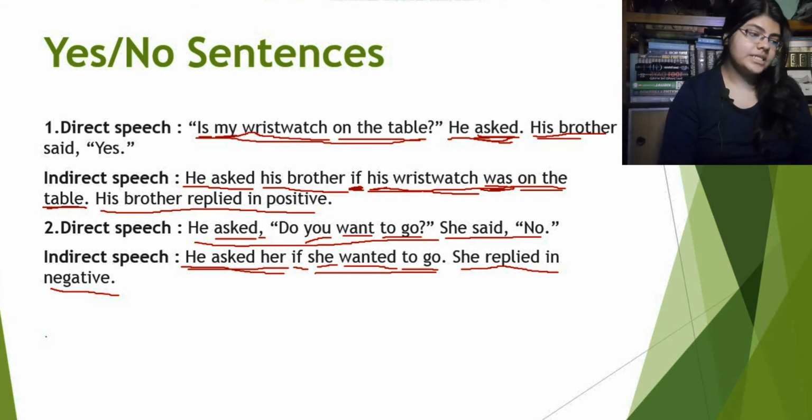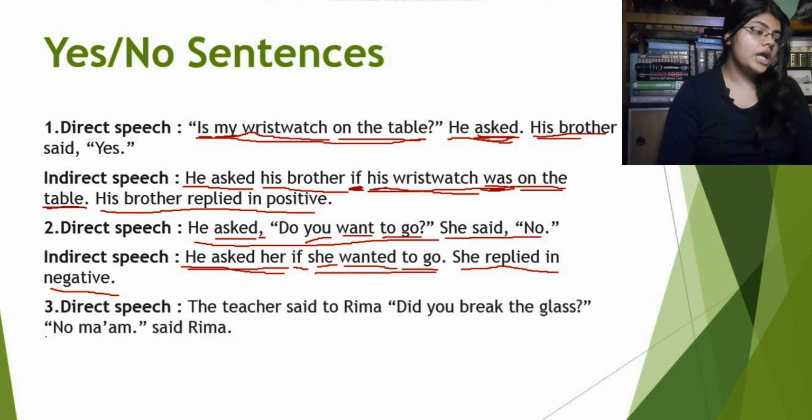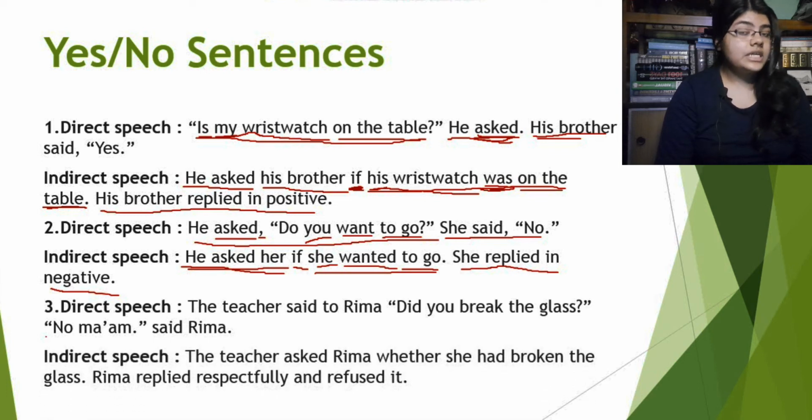Now the next example, direct speech. The teacher said to Rima, did you break the glass? No ma'am, said Rima. What's the indirect speech for this one? The teacher asked Rima whether she had broken the glass. Rima replied respectfully and refused it.